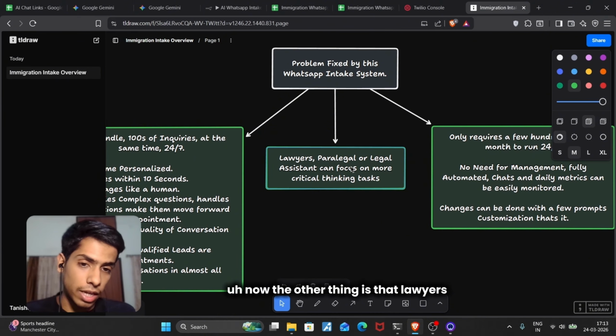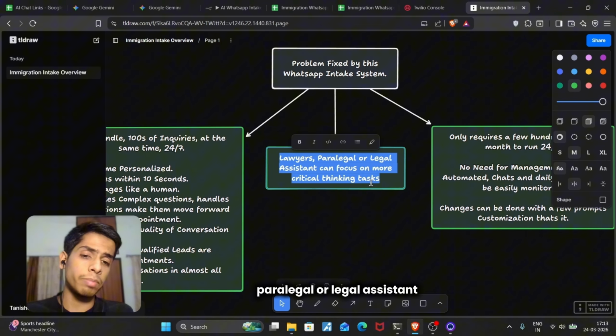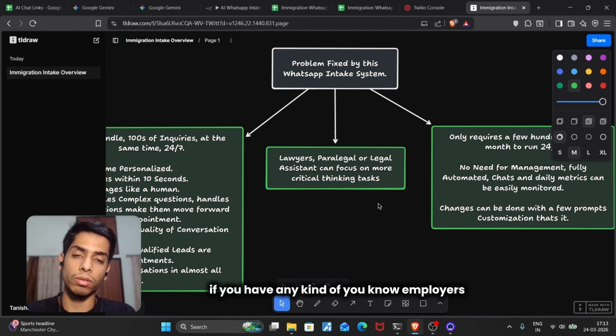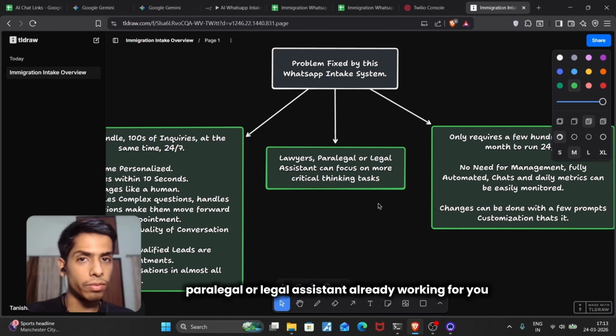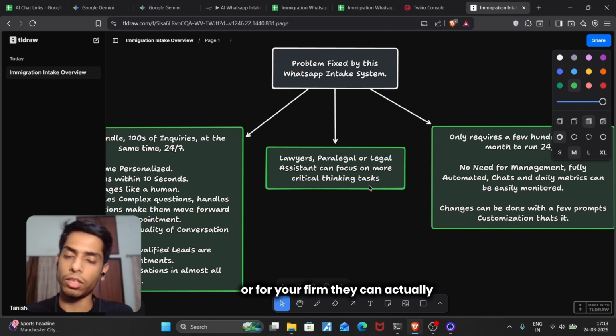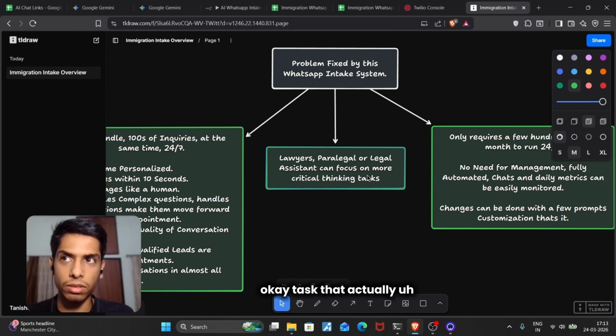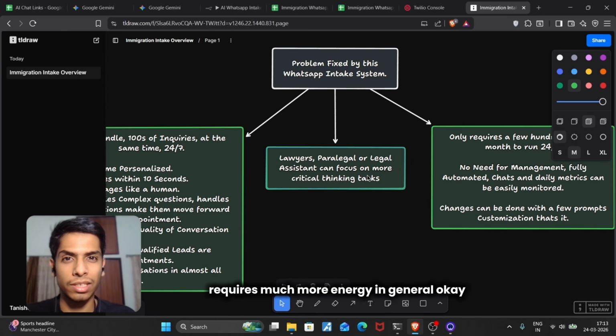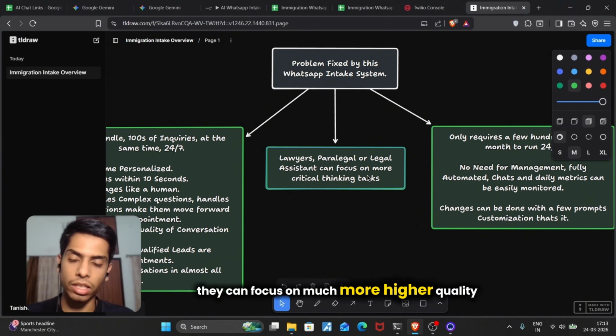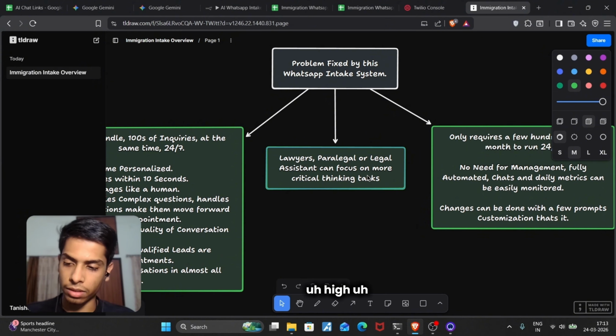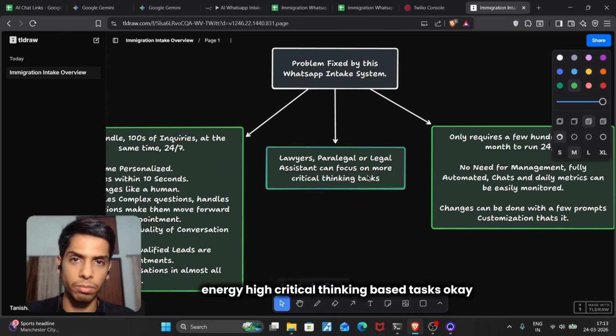Now the other thing is that lawyers, paralegals, or legal assistants, if you have any employees, paralegals or legal assistants already working for you or your firm, they can now focus on the more critical thinking tasks, tasks that actually require much more energy than these repetitive inquiries and booking appointments. They can focus on much higher quality, high energy, high critical thinking based tasks.